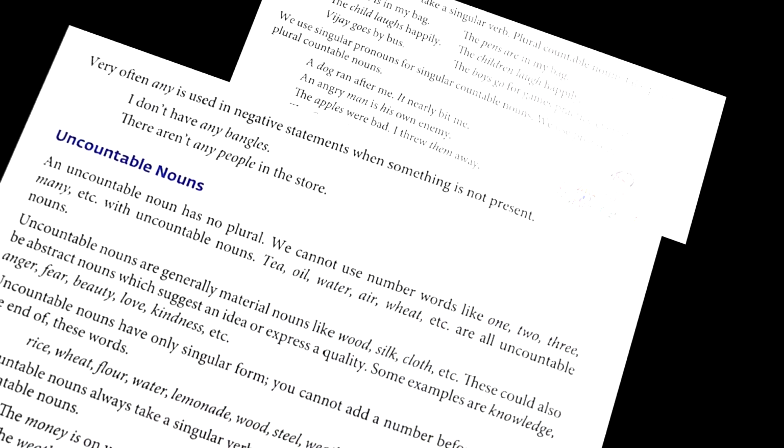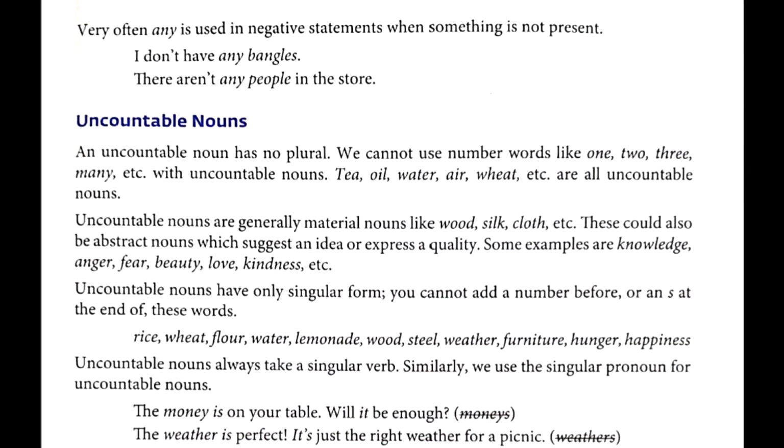Students, now I shall start with uncountable nouns. An uncountable noun has no plural. We cannot use number words like 1, 2, 3, many, etc. with uncountable nouns. Tea, oil, water, air, weed, etc. are all uncountable nouns.